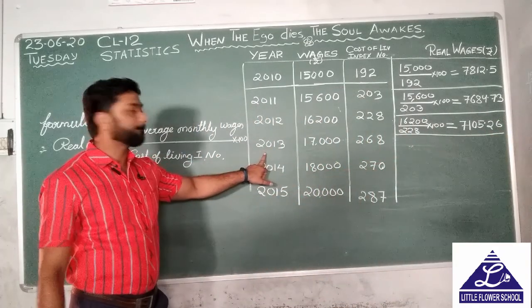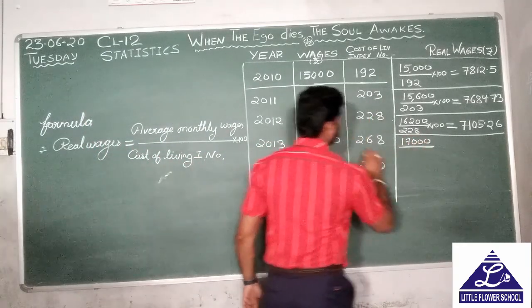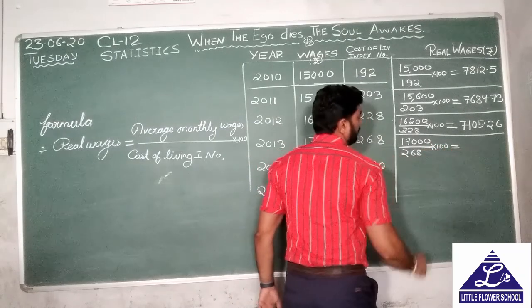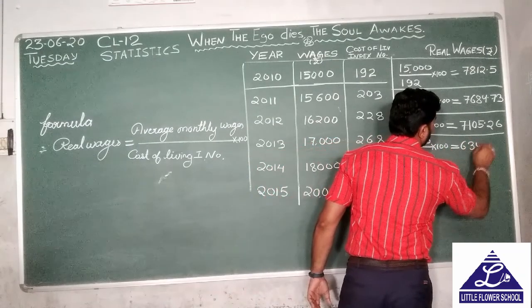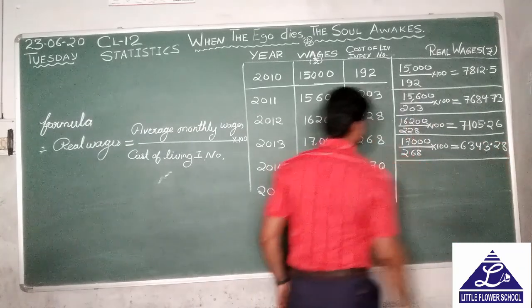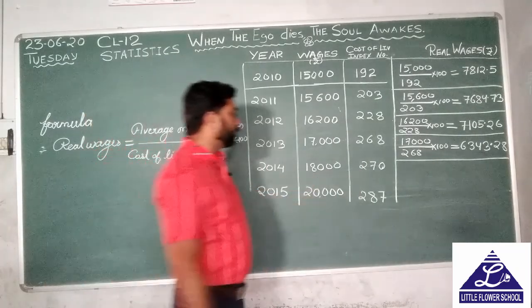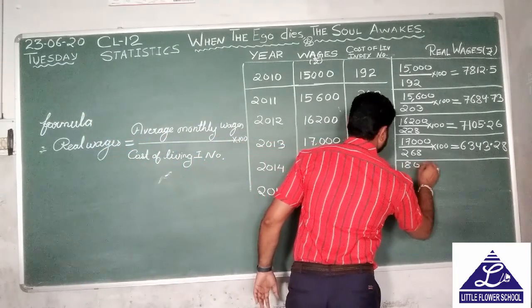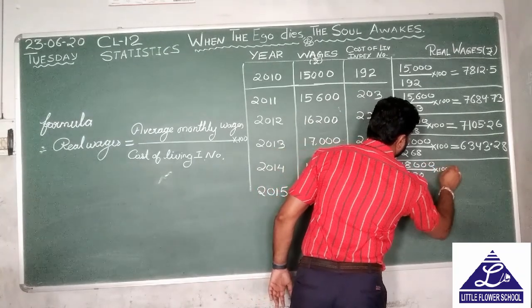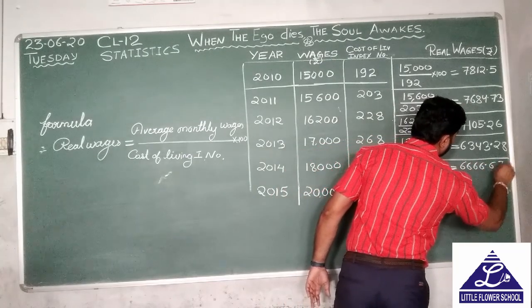For the year 2013, 17,000 upon 268 multiplied by 100 will be 6343.28. Now for the year 2014, 18,000 upon 270 into 100, it will be 6666.67.